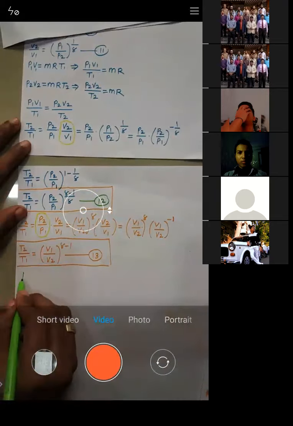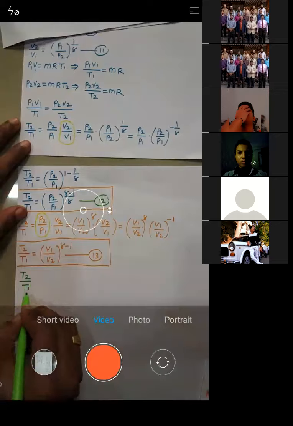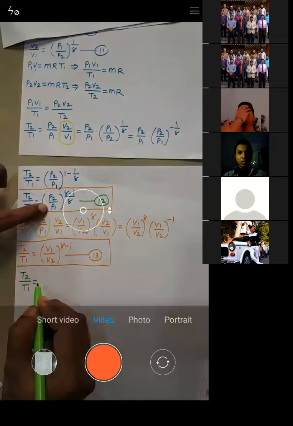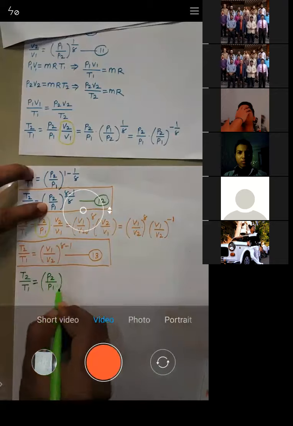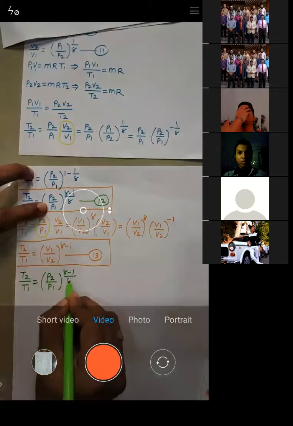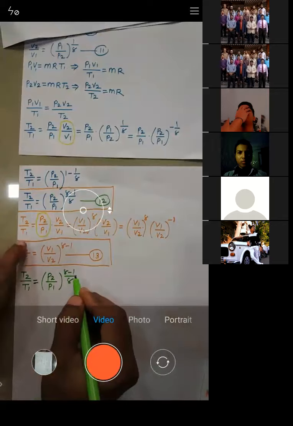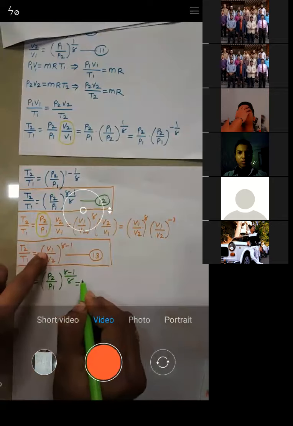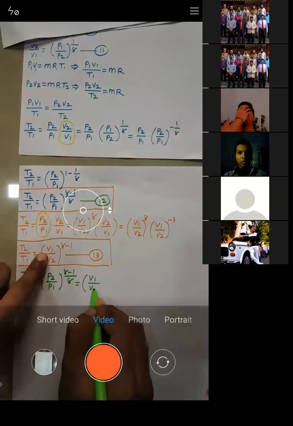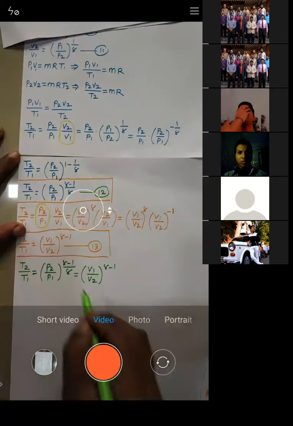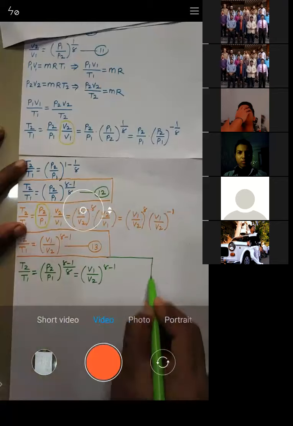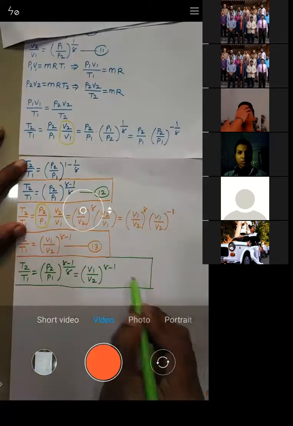T2 by T1 is equal to P2 by P1 raised to power gamma minus 1 by gamma, which is equal to V1 by V2 raised to power gamma minus 1. So we got one more equation, equation number 14.